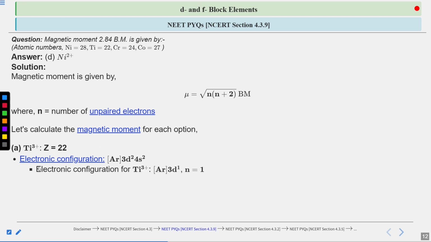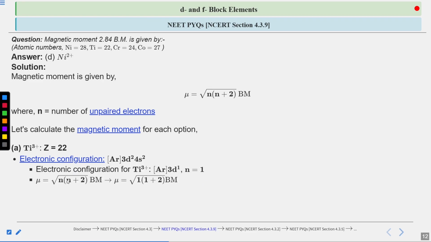Now for titanium 3 positive, the electronic configuration will be argon 3d1, because 3 positive means it loses 3 electrons, 2 from the 4s and 1 from the 3d. So only argon 3d1 remains, where n, the number of unpaired electrons, equals 1.